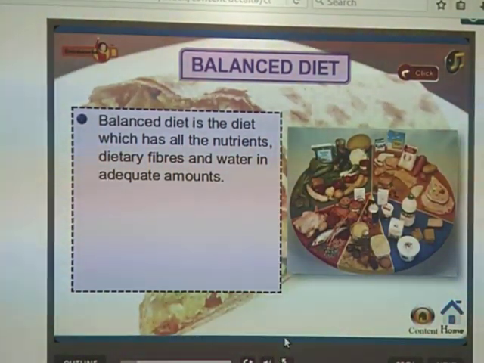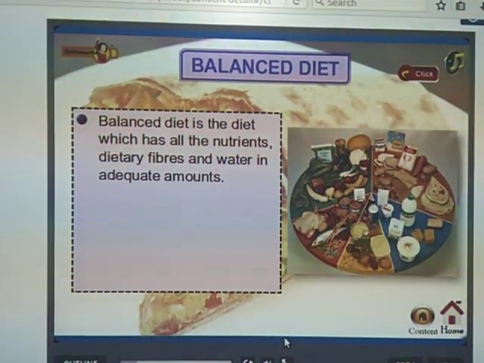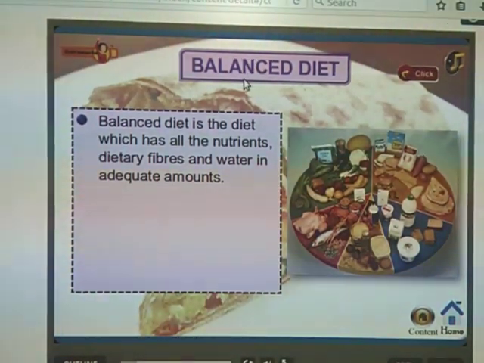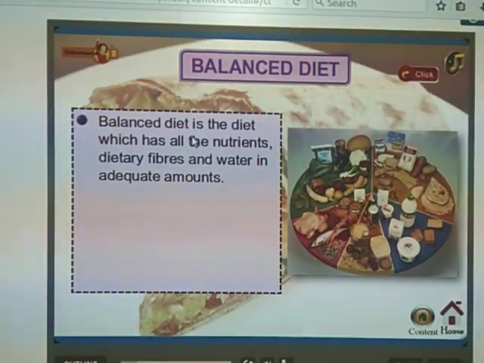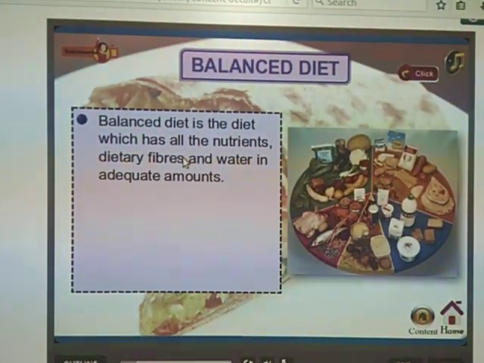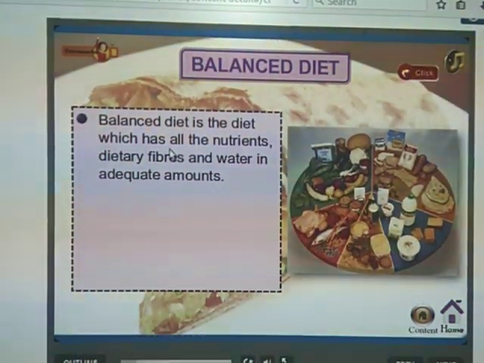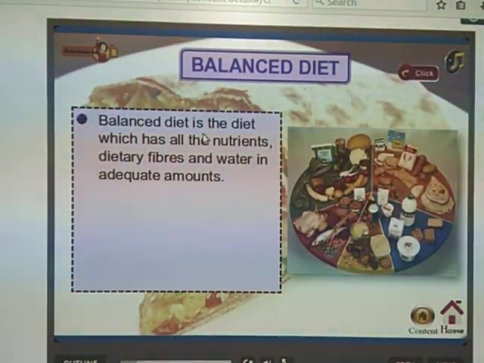Our body does not accept only carbohydrates, only proteins, or only vitamins, not like that. Our body needs all kinds of nutrients. So how can we get these nutrients? Through this balanced diet we can get all kinds of nutrients. When we have a proper diet, we get all nutrients. This kind of diet keeps our body healthy.